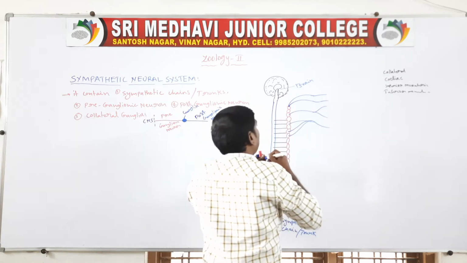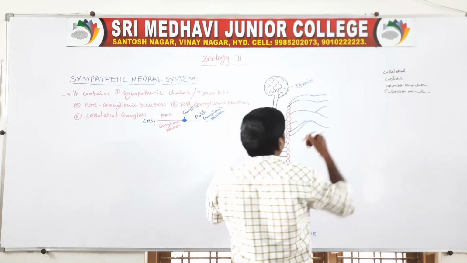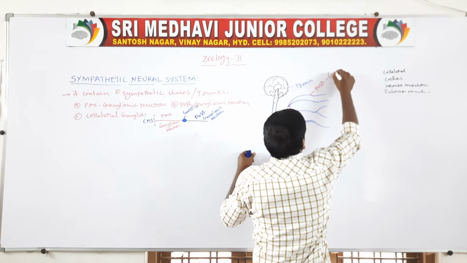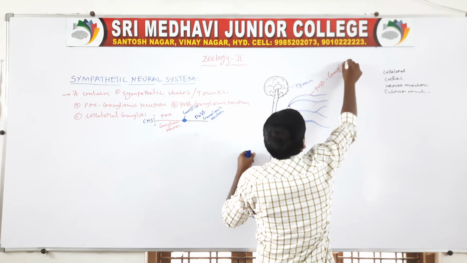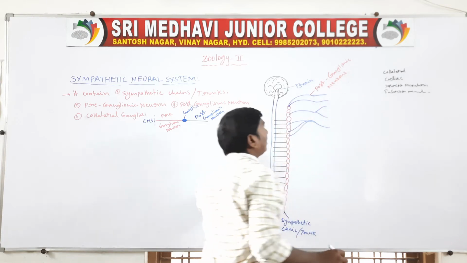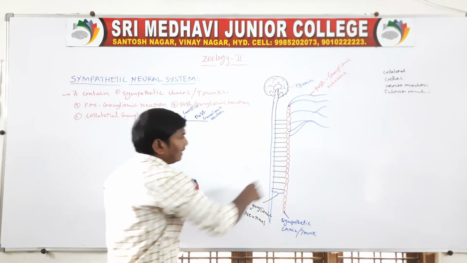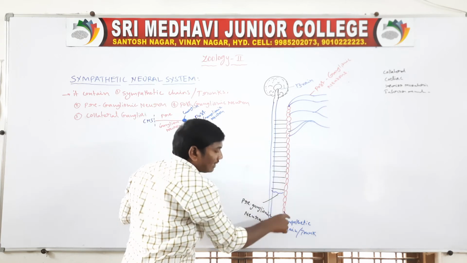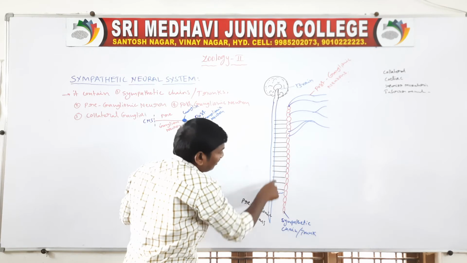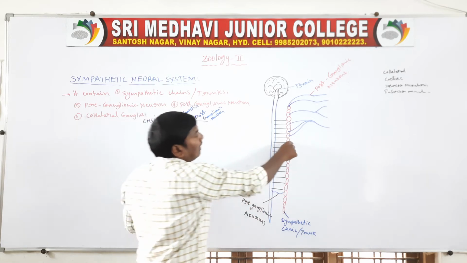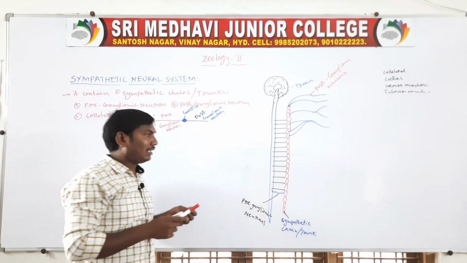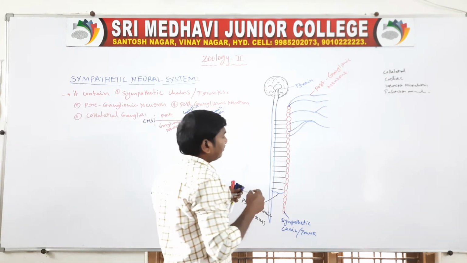So the entire ganglia are combined to form the sympathetic chain or trunk. Before the ganglia, the neurons are called preganglionic neurons. After the ganglia, the neurons are called postganglionic neurons.